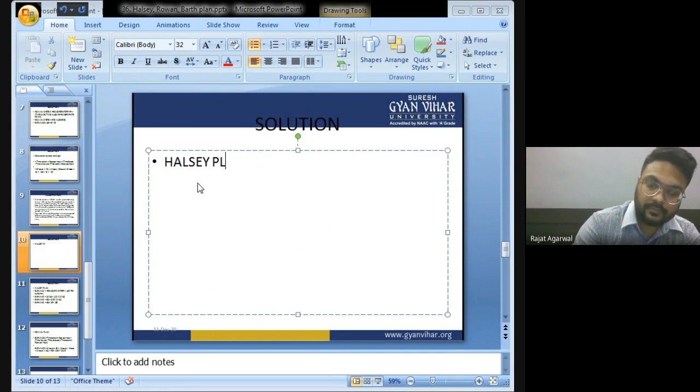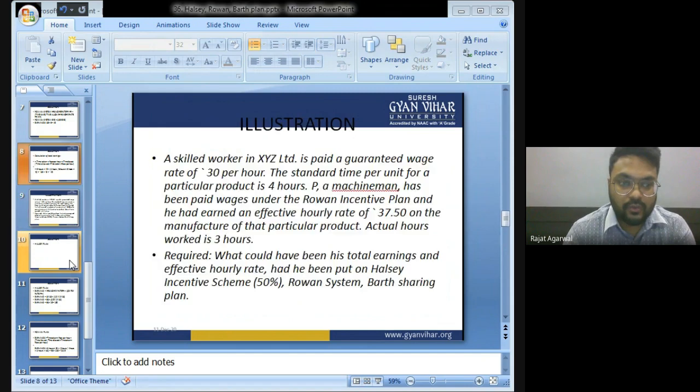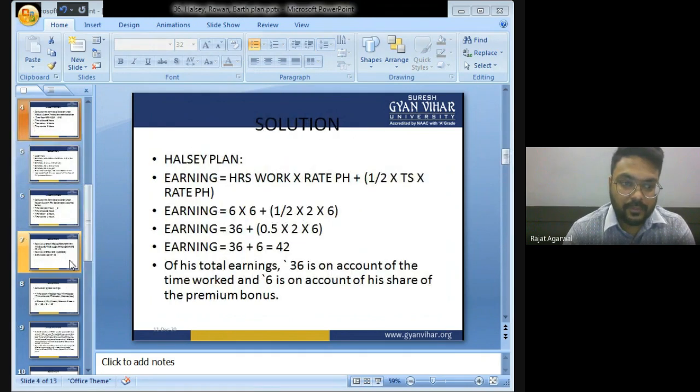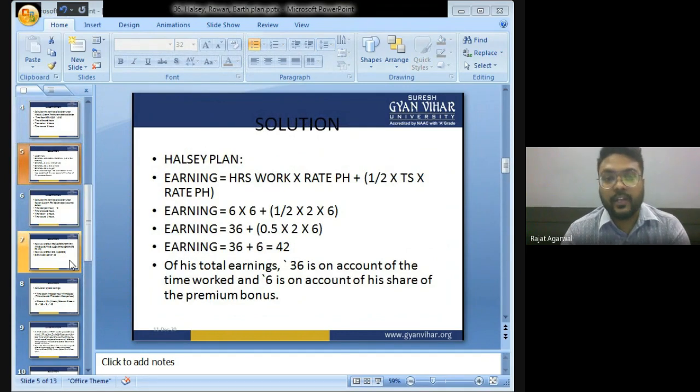Halsey plan. First of all, we are going to write the formula of Halsey plan. That is hours worked into rate per hour plus 1 upon 2 or 50 upon 100 into time saved into rate per hour.